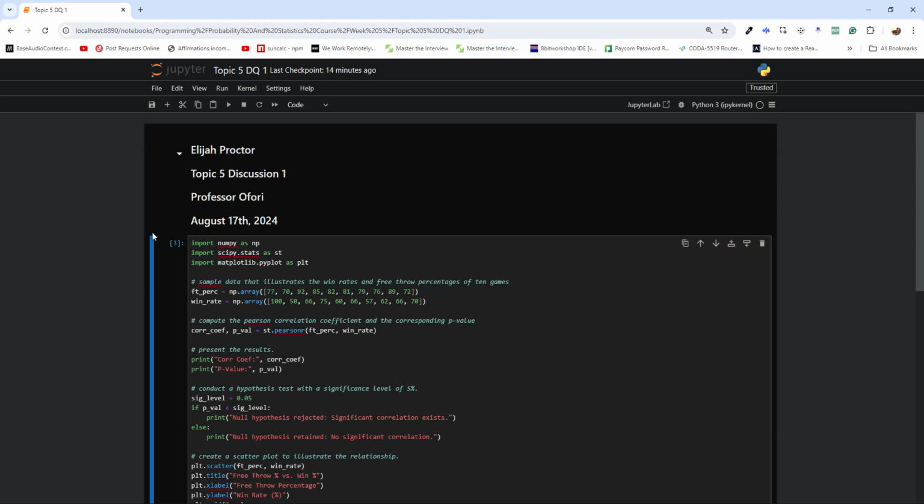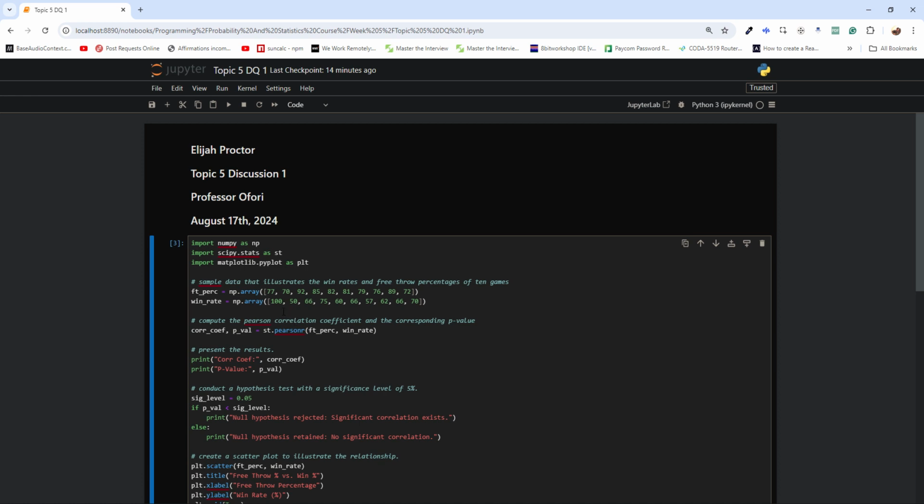Hello everyone, my name is Elijah Proctor, and today we're going to talk about whether there's a relationship between how well basketball players shoot free throws and how often their teams win. And so we're going to start by looking at two sets of data. One is for the free throw percentage, and the other is for the win rate.